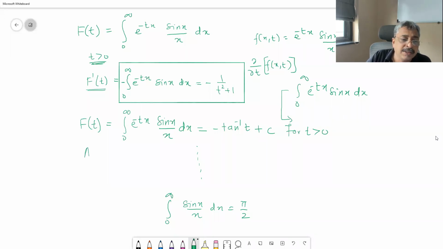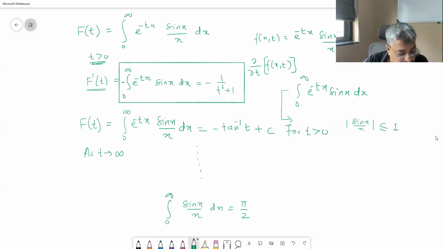So as t tends to infinity, what will happen to this function? The absolute value of sin x upon x is going to be less than or equal to 1. So this is going to be a bounded function, and absolute value of